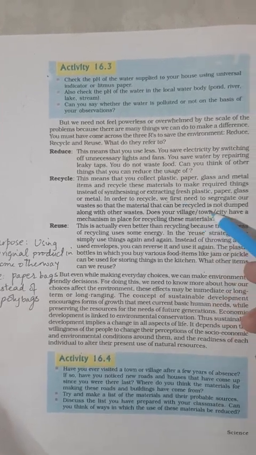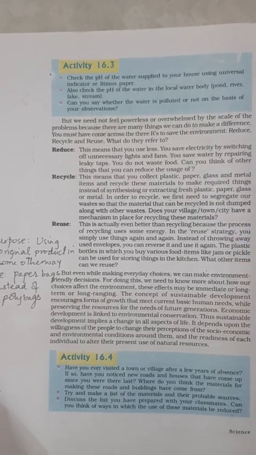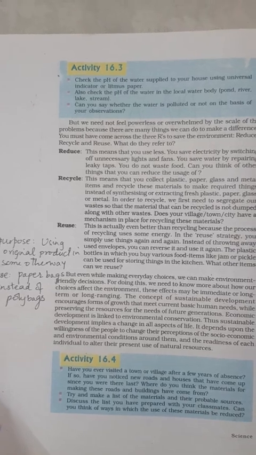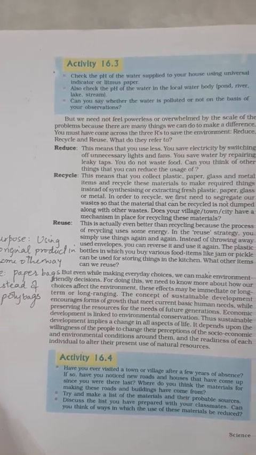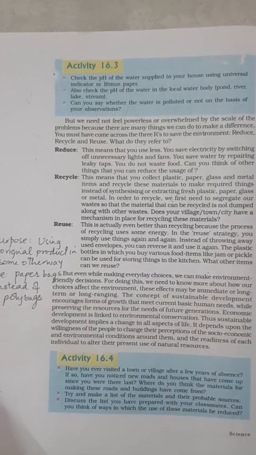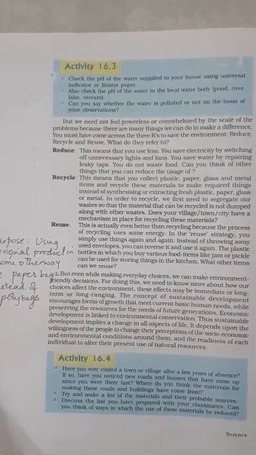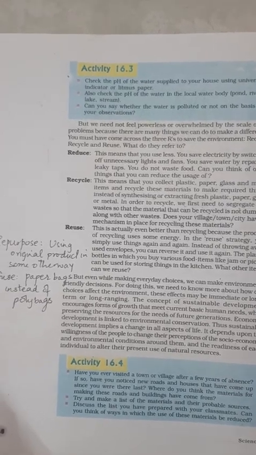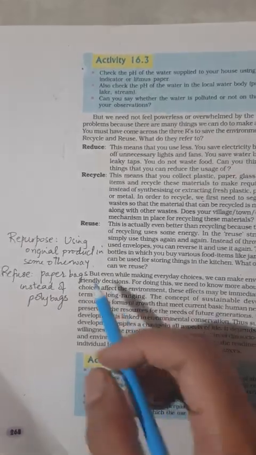Recycling means we take the materials and use them as raw material for preparation of the next thing. Reuse means we are reusing the same thing. Like plastic bottles, we store things in the kitchen using those bottles. We are not buying more plastic.